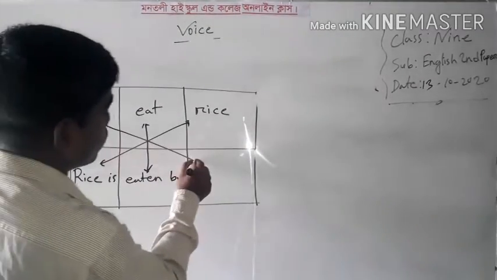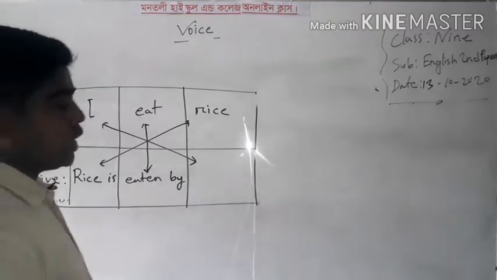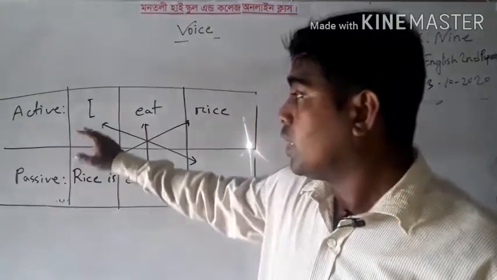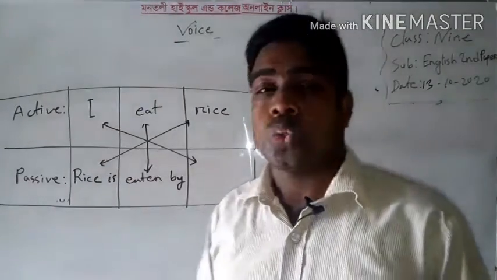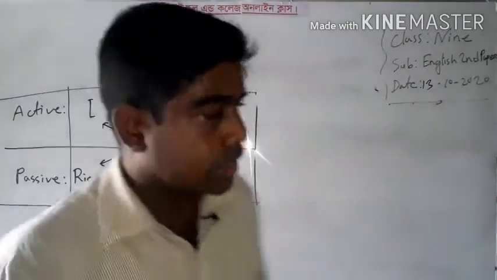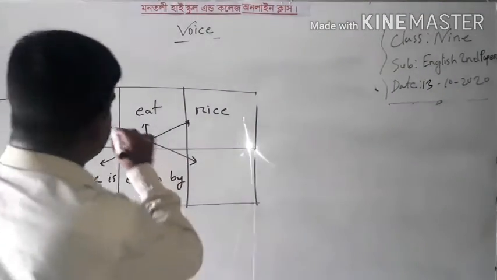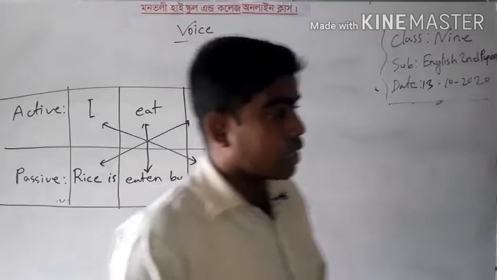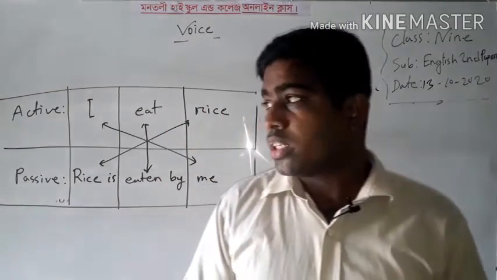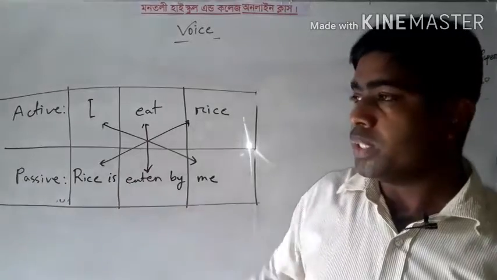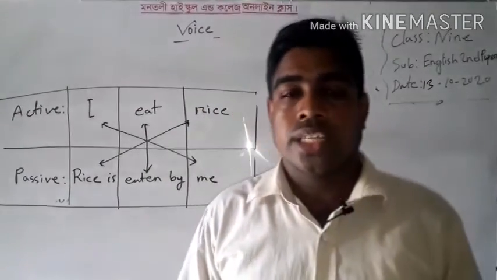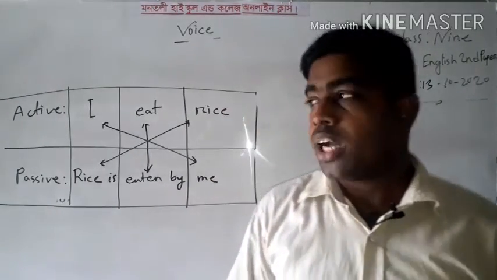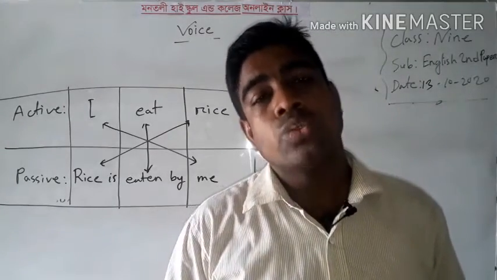Now I will write the object of the subject. That means the subject of the active voice will be the object of the passive voice. Now I can write the objective form of "I", which is "me". My dear learners, I think you are well clear and well advanced about the diagram of the voice sense. If you follow my instruction, it will be clear to you how to change an active voice into passive voice.